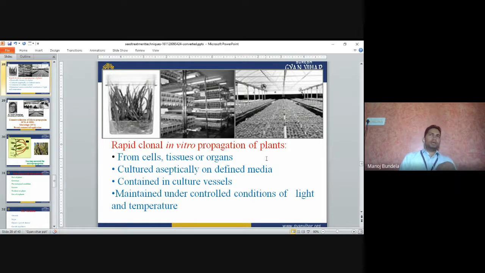There are two types of hardening: primary hardening and secondary hardening. For primary hardening, from the tissue culture we keep the plants in greenhouse conditions, which means the plant is not directly exposed to sunlight. Second, we apply water and nutrients in the greenhouse. After that, for secondary hardening, we send the plants outside into the field. Then we transplant the plant into the field so that it establishes easily. If we do not go for hardening, then it is very difficult for the plant to establish in the field.